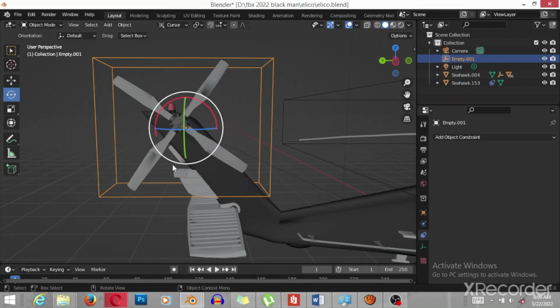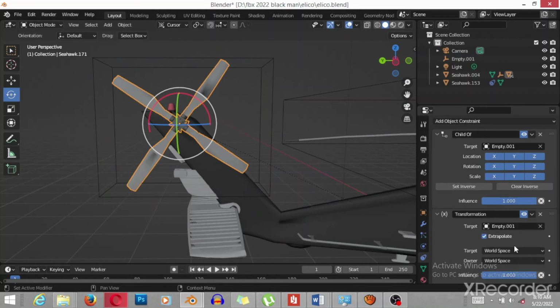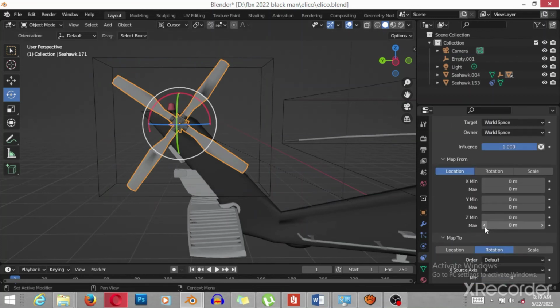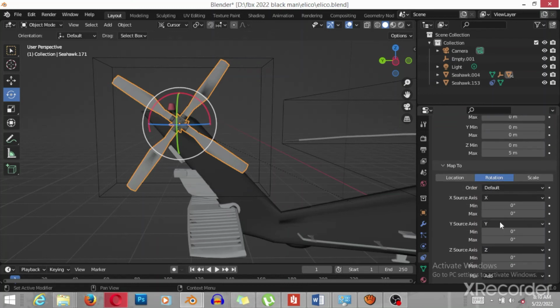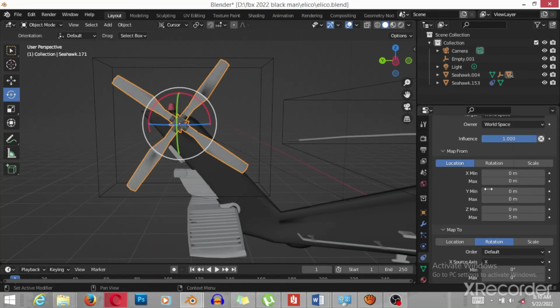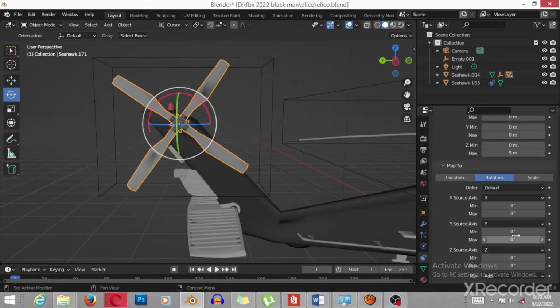And now I choose again. Now I know the Z is the elevator, but 5 max. For the rotation I choose Z, and I will put Z under X rotation, and now I look at X and I change it to Z. Now Z equals Z.